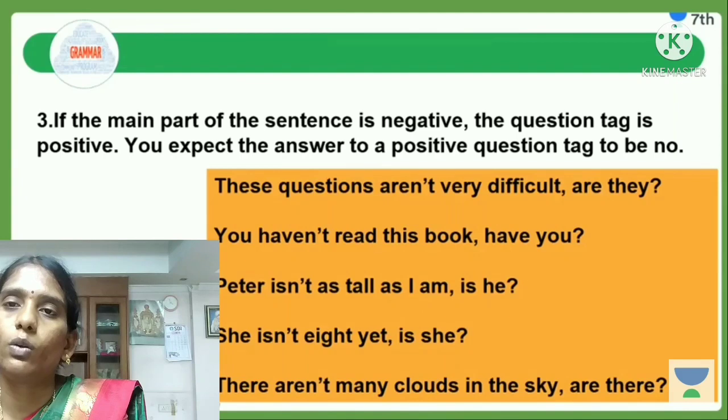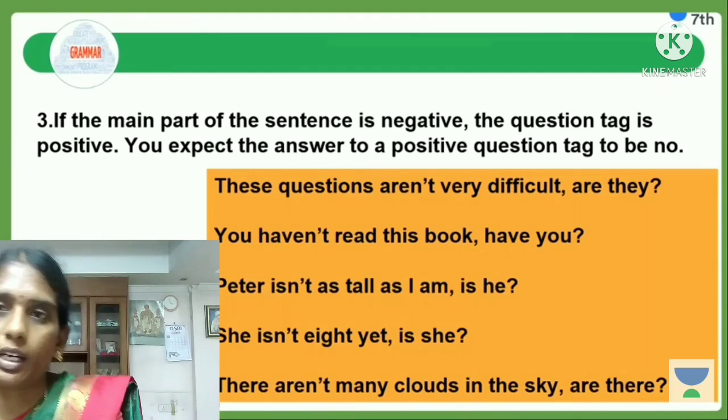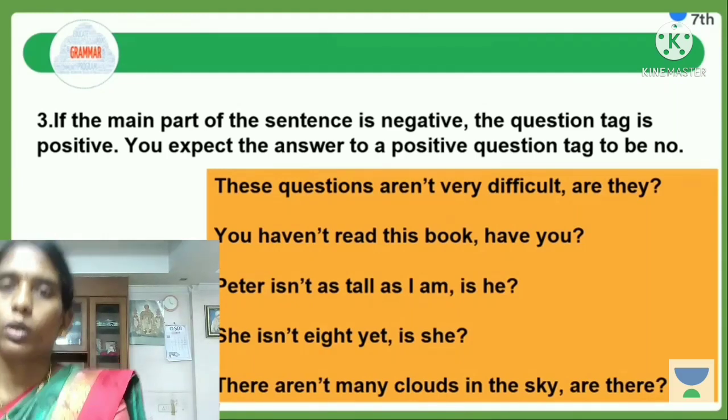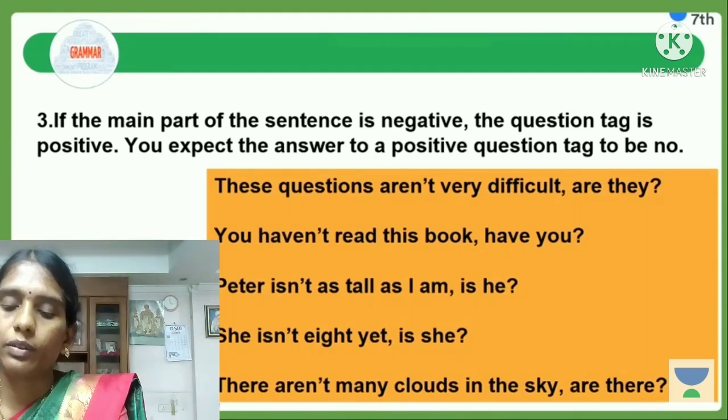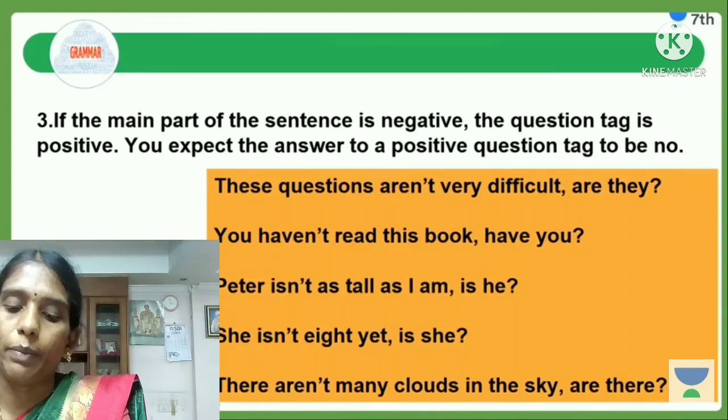We don't use not because it is already a negative statement. What is the subject here? The subject is you, so we write you at the end of the question tag. Like this we can easily add a question tag to a statement.